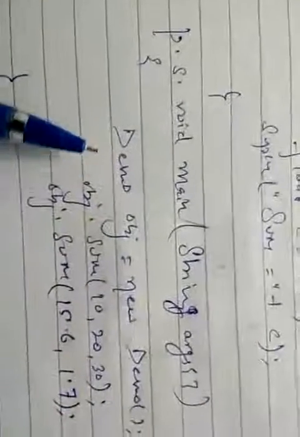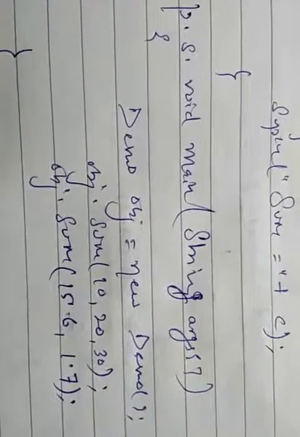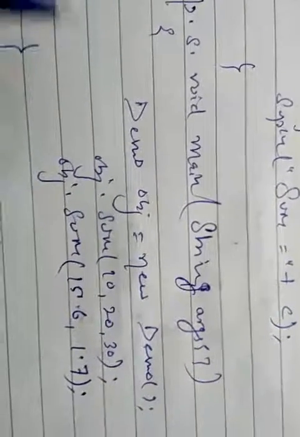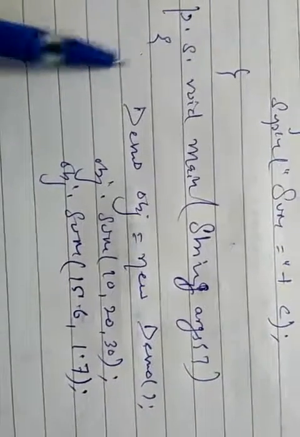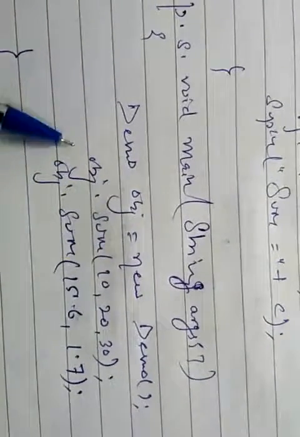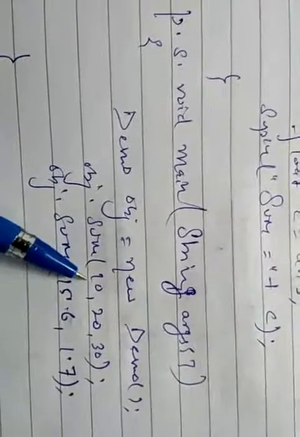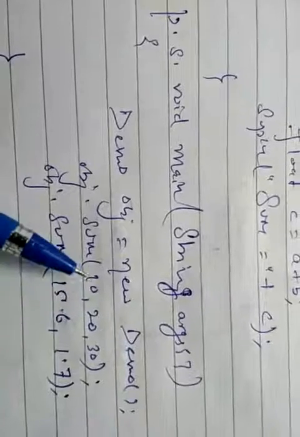And when the functions are called, in the main method, for calling a function we first require the object of the class. So here we are creating the object of class Demo, obj equals new Demo, and here we are calling the function obj.sum, and in this function we are passing 3 integer values, so this will automatically match the values according to our function.